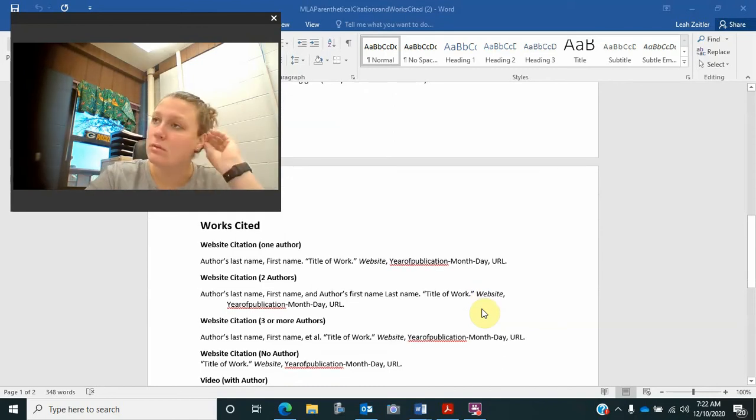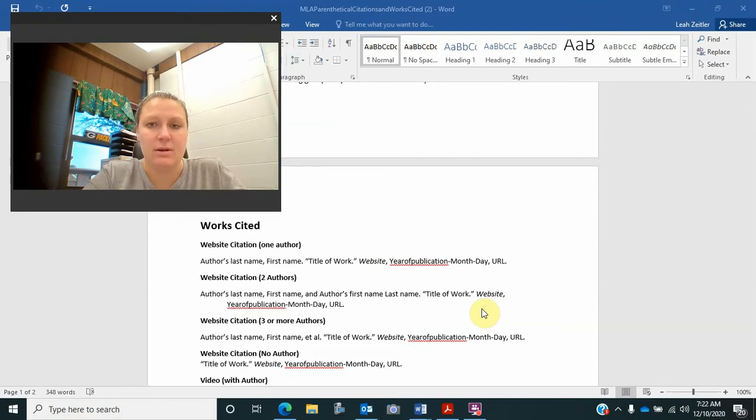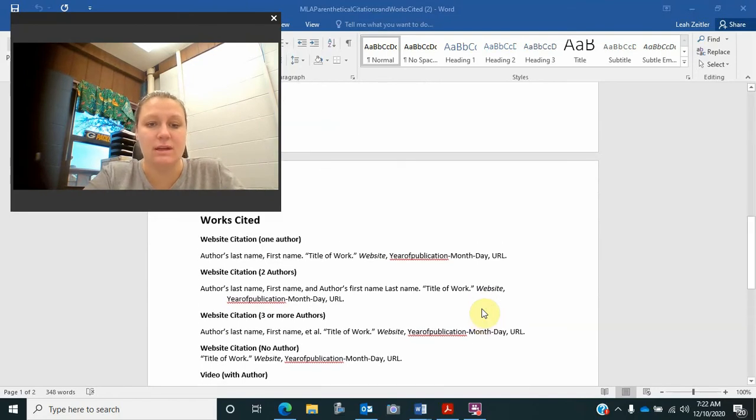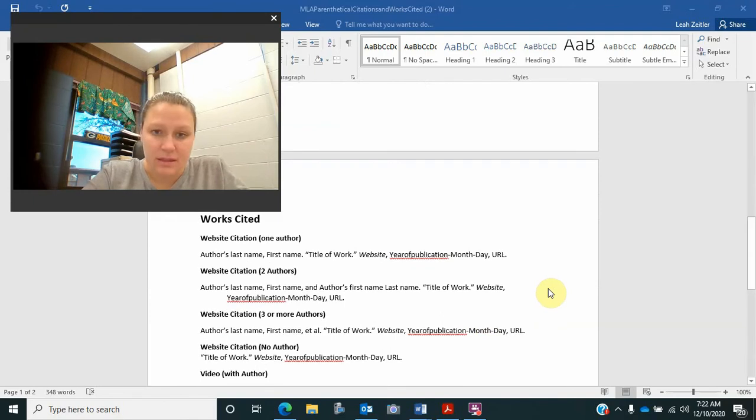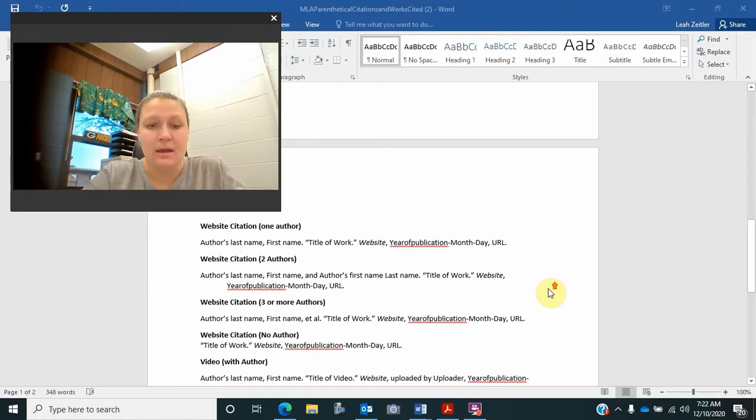When you write a research paper, you have to have a works cited and you have to have parenthetical citations. Otherwise, your writing could be considered plagiarism. Do not copy and paste. I've had multiple students that have done this, and they end up receiving a 0 on the assignment, and this assignment is worth a significant amount of points for English, and you don't want a 0 on that assignment.